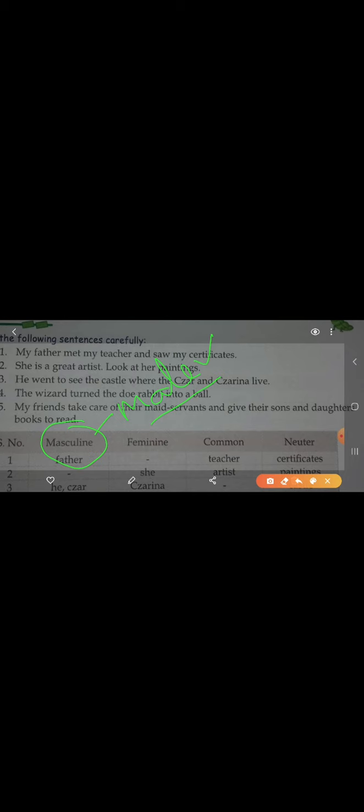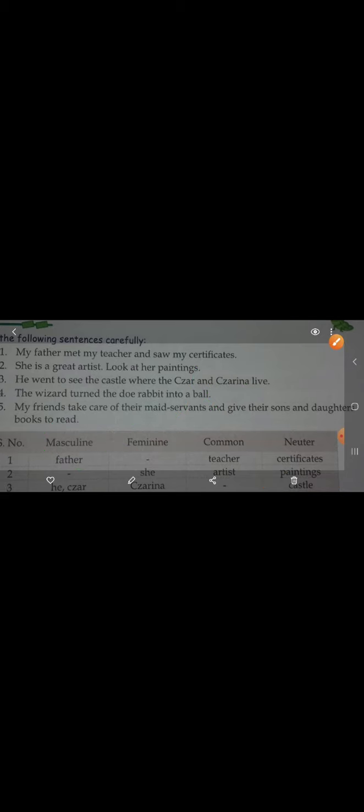And feminine means female. Females are categorized under feminine gender, like your mother, sister, and women, they are in feminine gender.